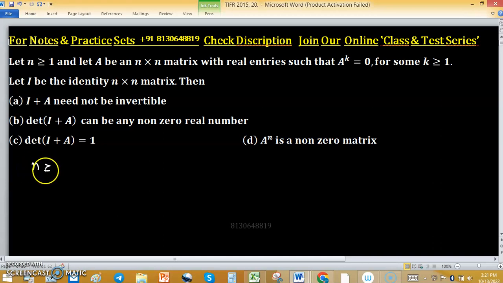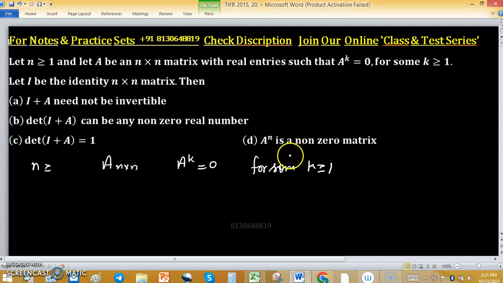Let n ≥ 1 and A is any matrix of size n × n satisfying A^k = 0. This is true for some k which is also ≥ 1. Let I be the identity matrix of size n × n. Then we have four options.